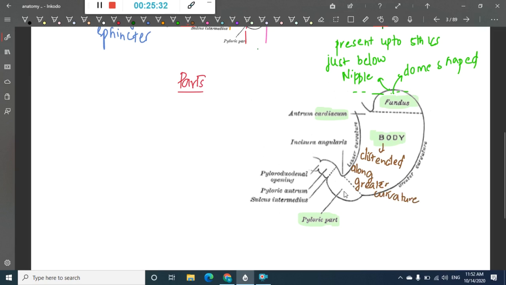Next we have the pyloric part. The pyloric part is funnel shaped, the outflow region of the stomach.